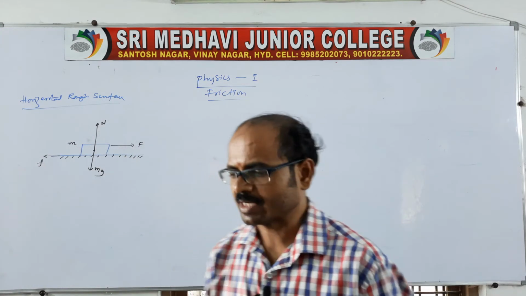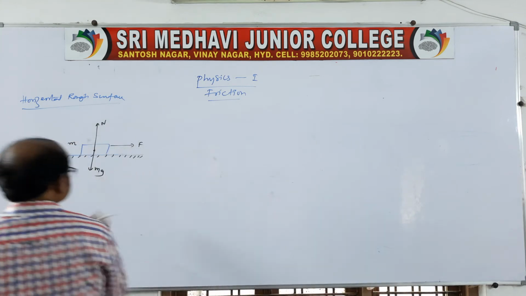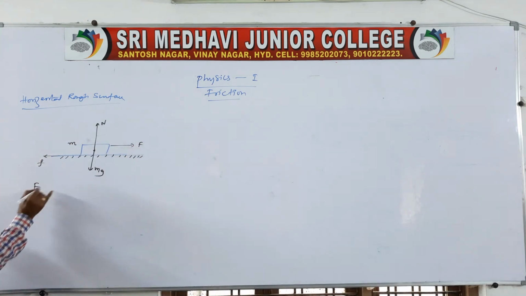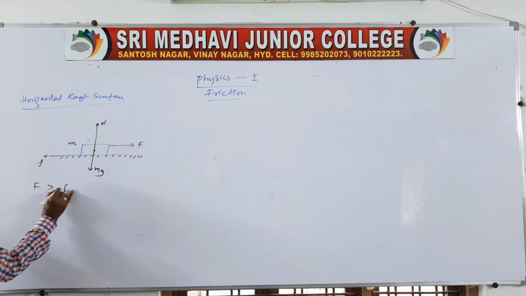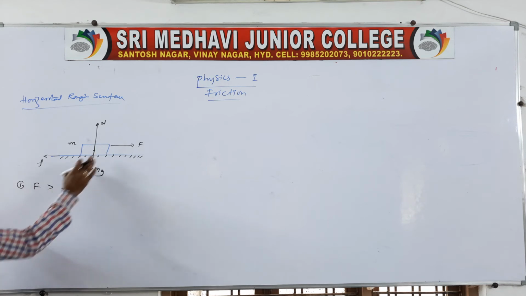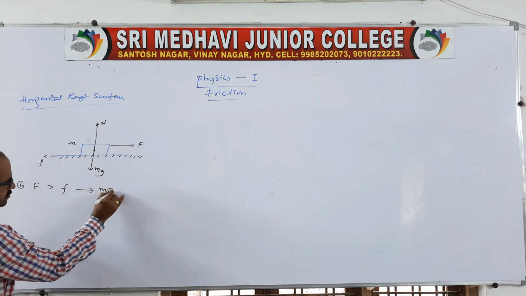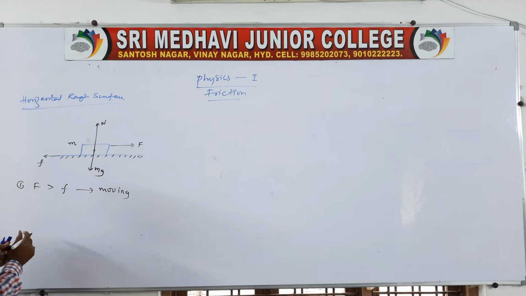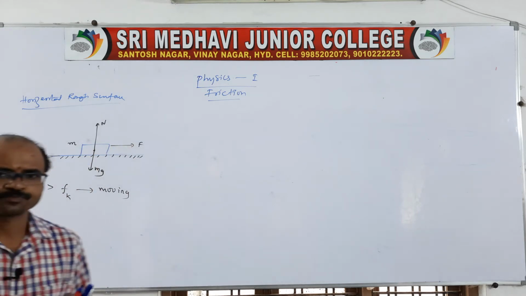The condition number 1 is, if the applied force is greater than the frictional force, the body moves in the forward direction. In this case kinetic frictional force is introduced.